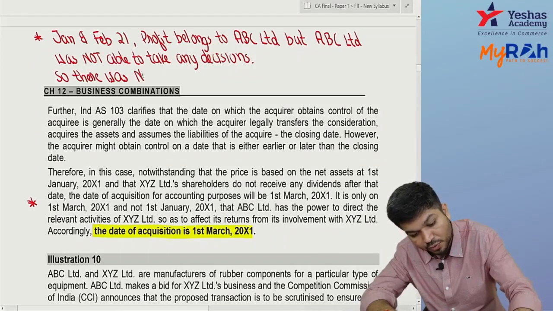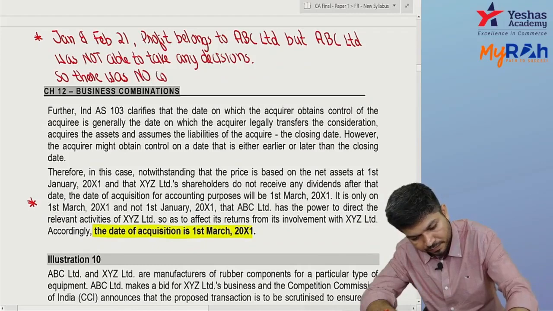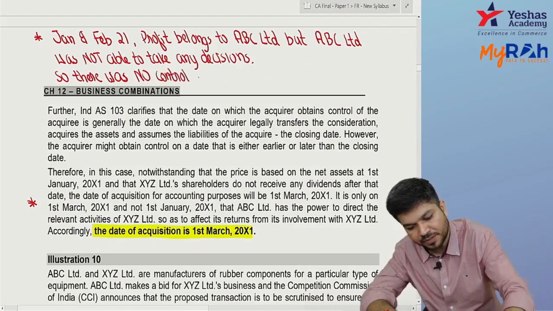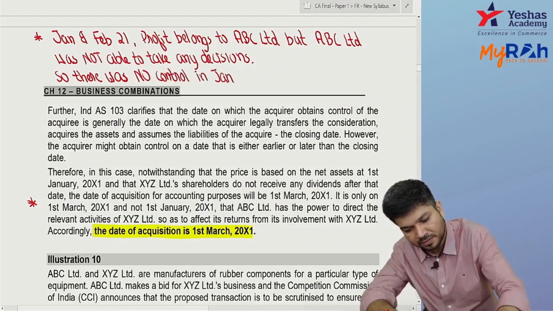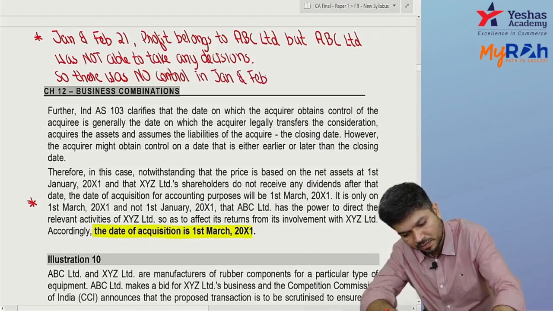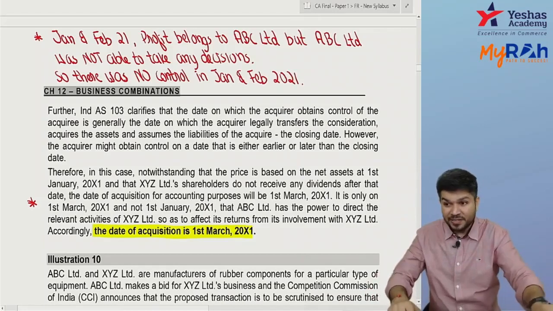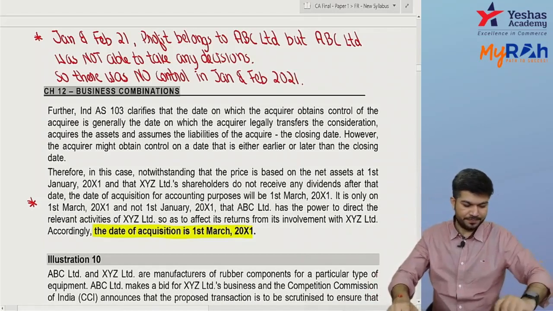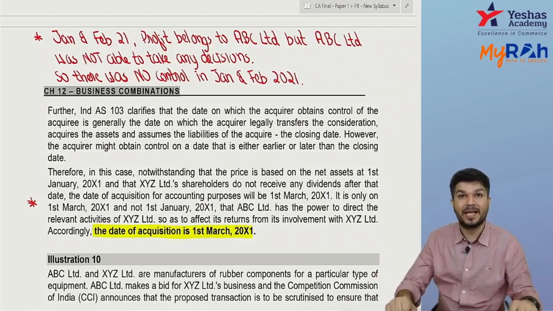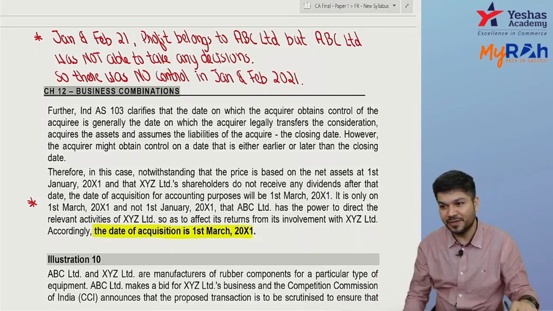There was no control in January, February. The acquisition date is 1st March, from which you are getting control.